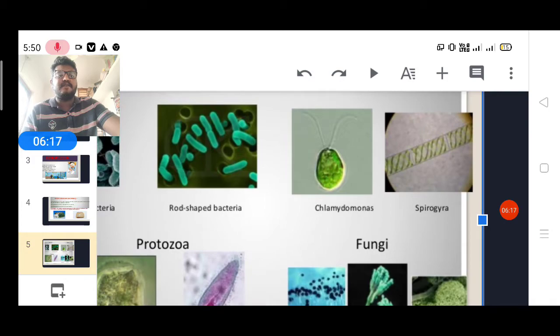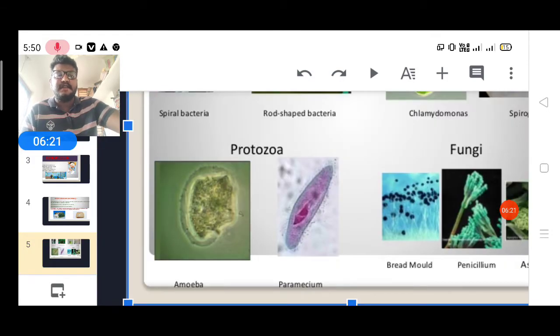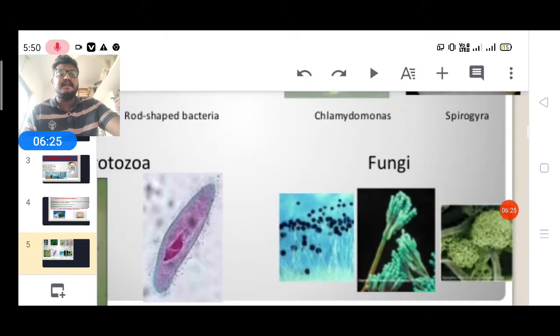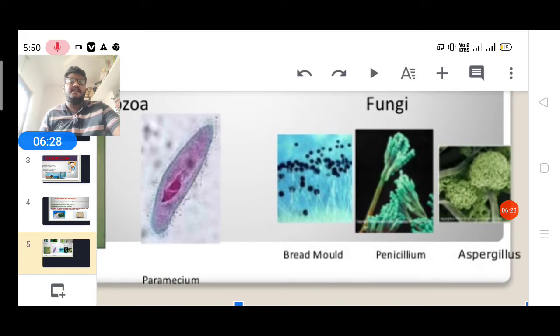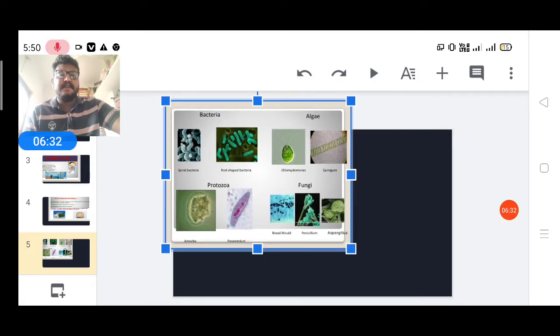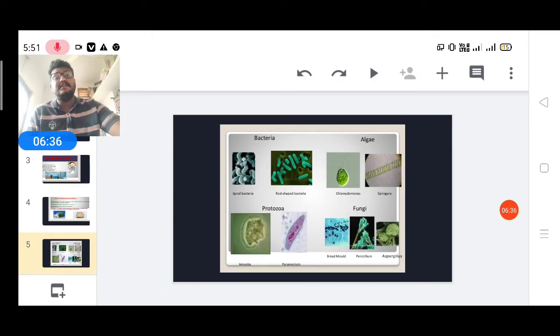Okay, Chlamydomonas is there, Spirogyra is there, and protozoa, that is amoeba and paramecium, and fungi, like bread mold, penicillium and aspergillus. These are all different types of microorganisms, but we are unable to see them with our naked eyes. Okay, one is bacteria, another one is algae, another protozoa, fungi, so many things.